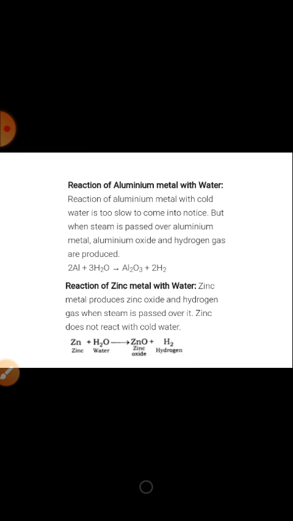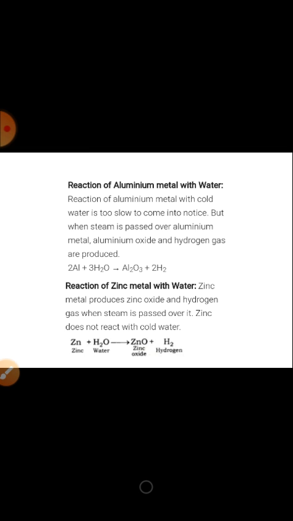Students, now you need to learn about the reaction of calcium metal with water. Calcium forms calcium hydroxide along with hydrogen gas. Magnesium reacts with water slowly and forms magnesium hydroxide and hydrogen gas. When steam is passed over magnesium metal, magnesium oxide and hydrogen gas are formed.